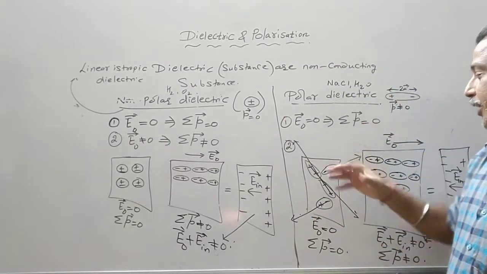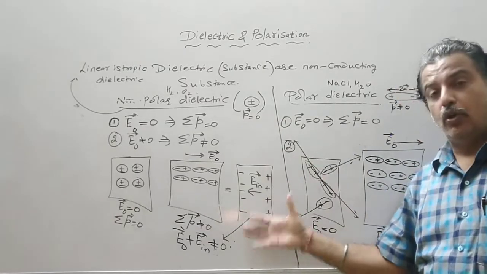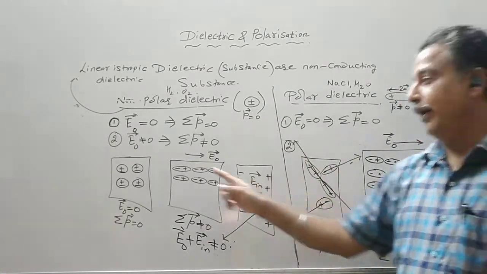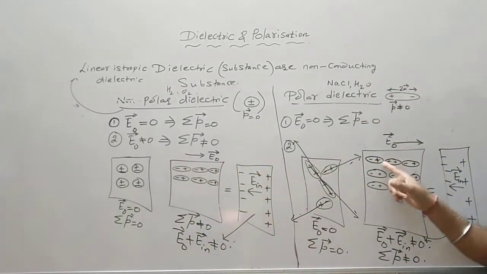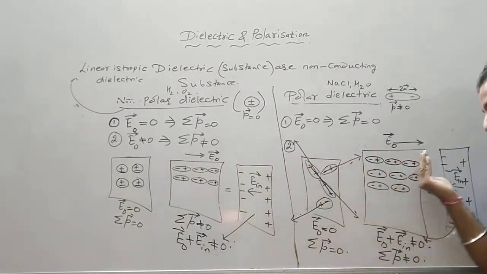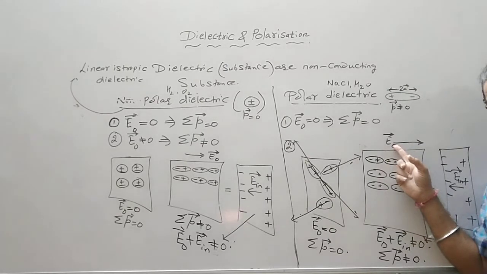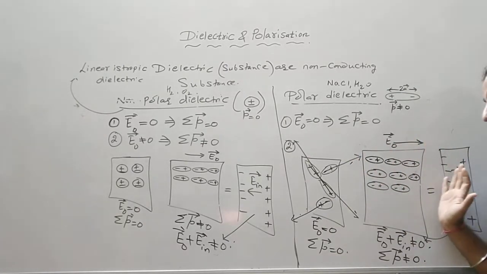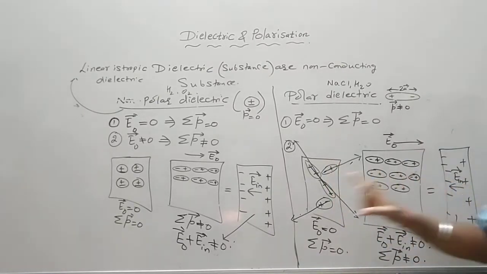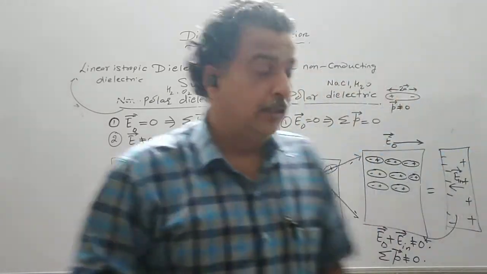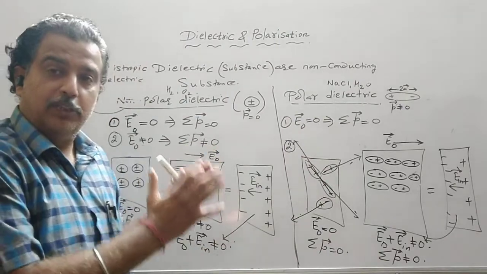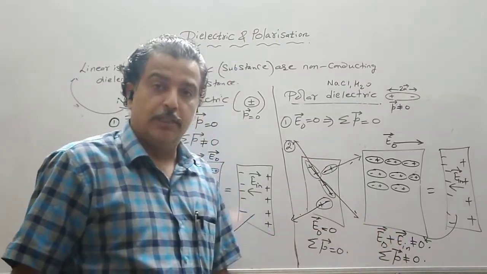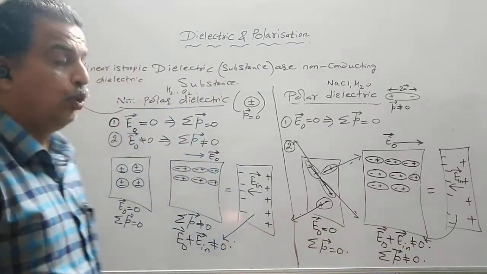They develop induced charges on the surface in such a way that the dipole moment in each case is in the direction of the field. But the induced electric field is in the opposite direction, and as compared to a conductor, E naught minus E induced is not equal to 0.